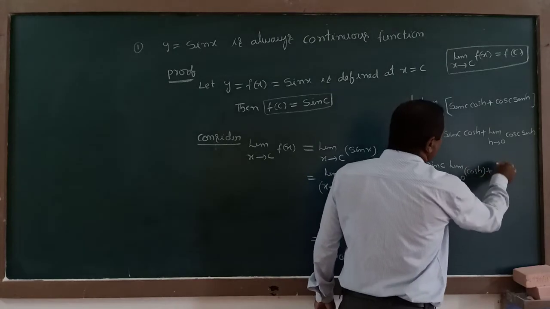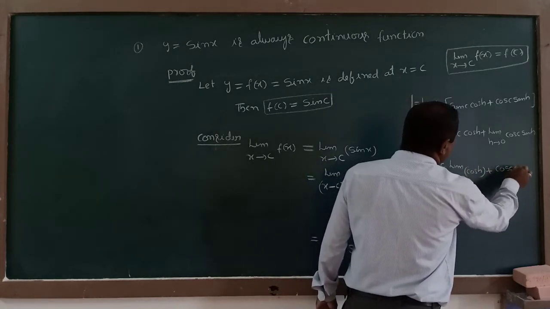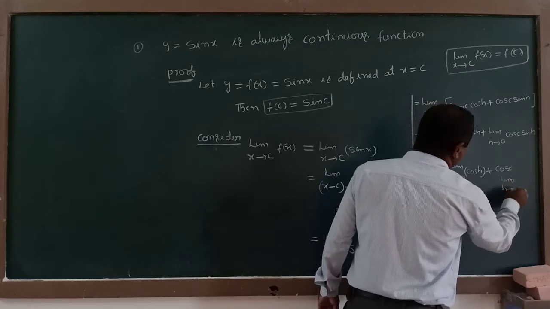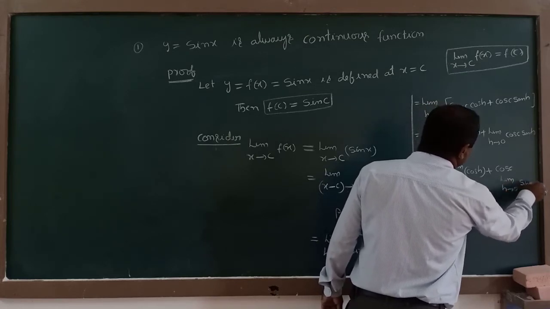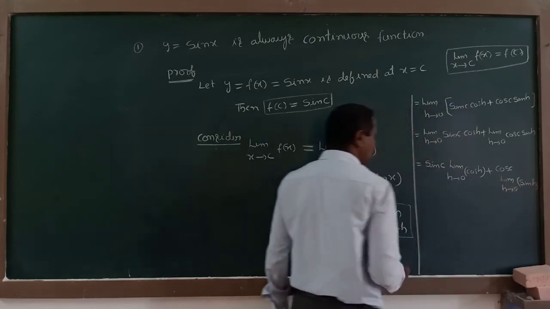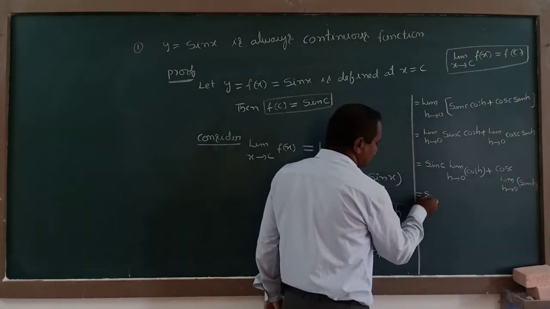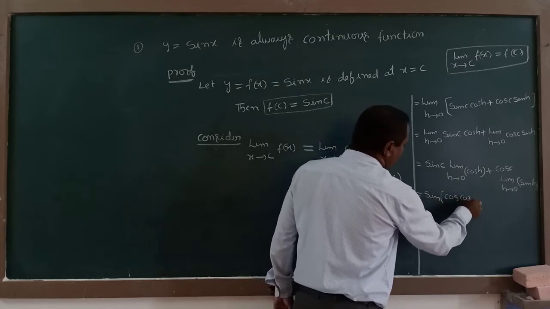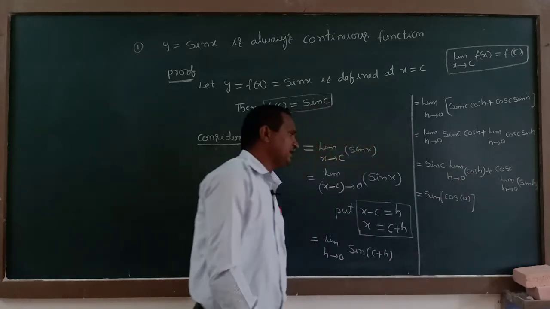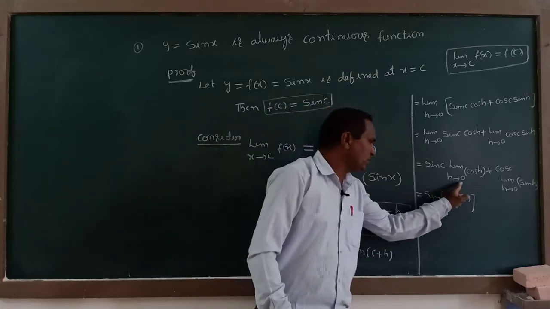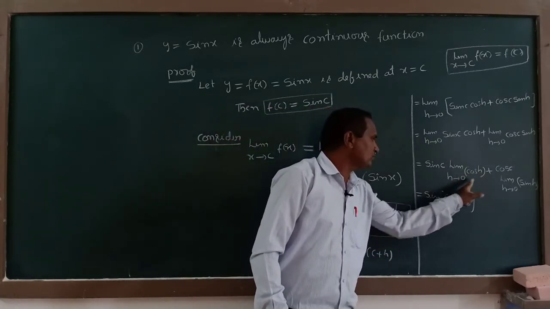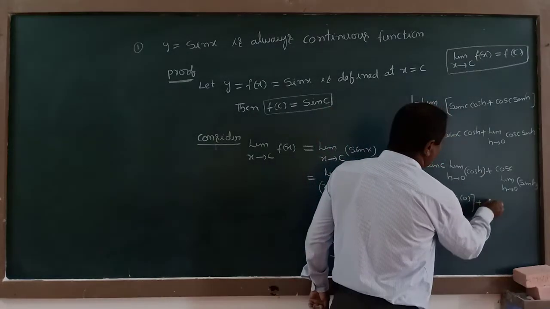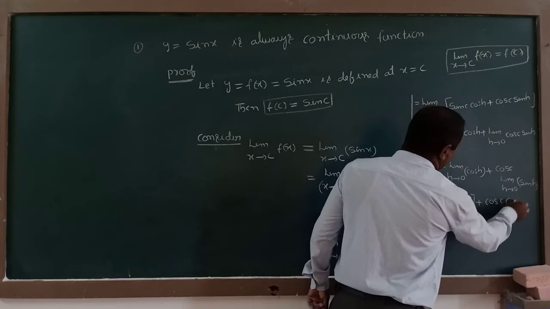Plus here also cos c is constant, take out cos c into limit h tending to 0 sin h. Then you can apply the limit: sin c into cos 0. When you remove the limit, h is tending to some value, and instead of h we must substitute that value, plus cos c into sin 0.